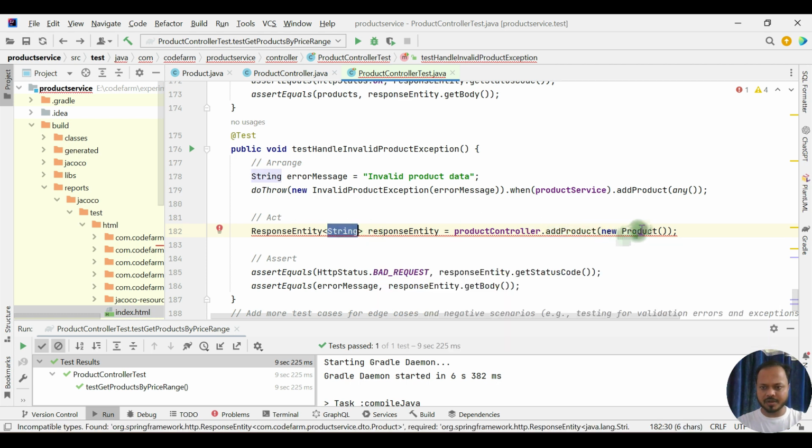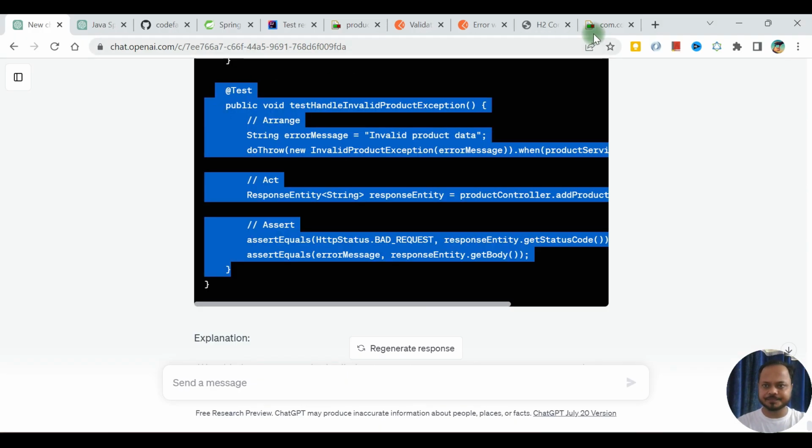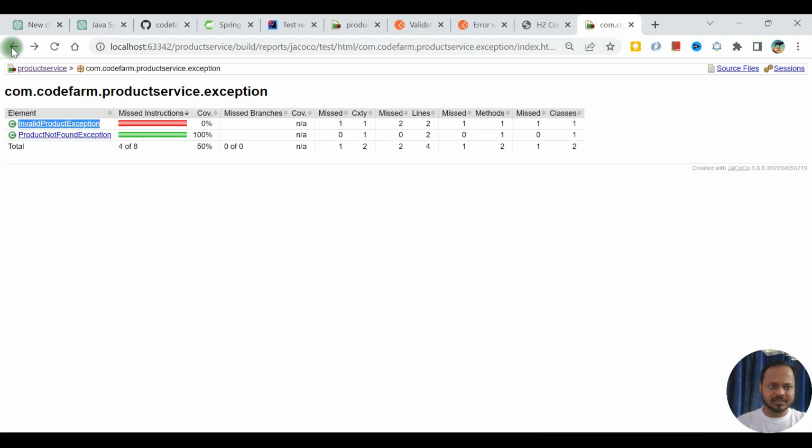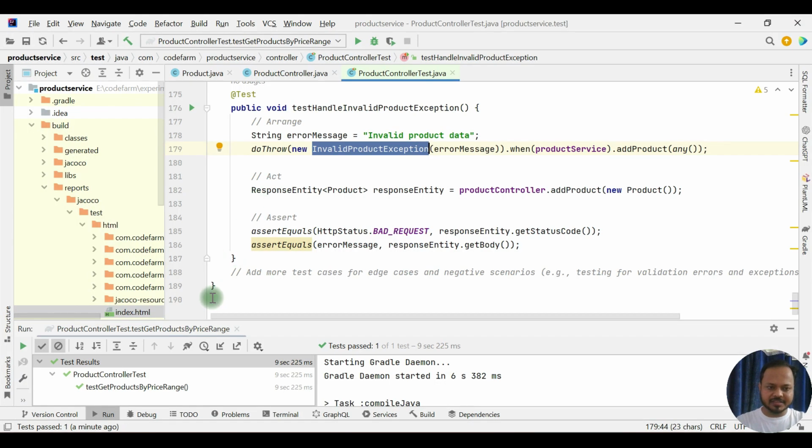Yeah, here it should be product. All correct. By this, it should be able to cover the invalid product exception as well. Come back to this again, and by this we should be good and have more than 90% coverage now.